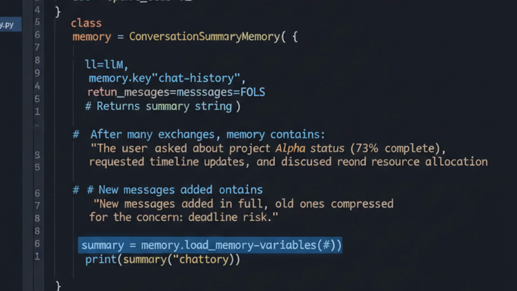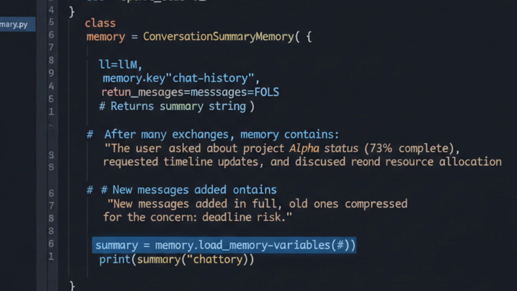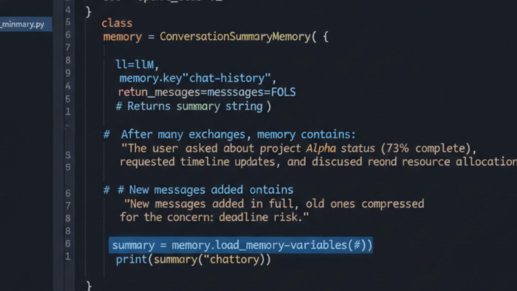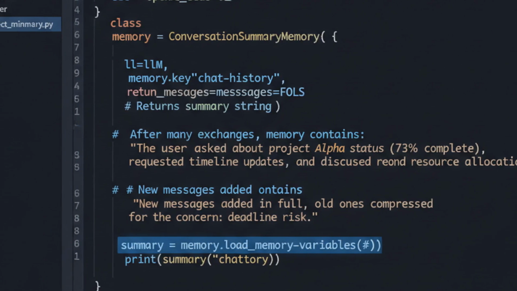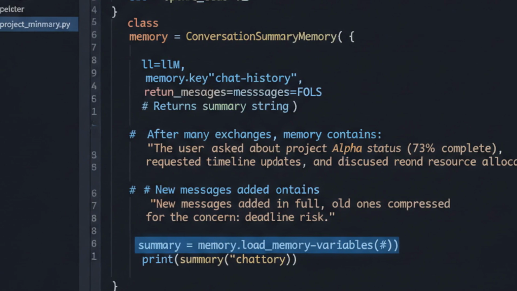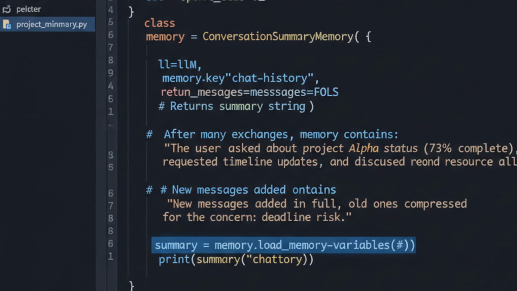Summary memory is the elegant middle ground. Instead of discarding old messages, you compress them. The LLM itself generates a running summary of the conversation so far. New messages are added in full, while older content lives on as a condensed summary. You're trading compute for context. Every few turns, you pay for a summarization call, but you preserve the essential information without the token bloat. The implementation requires careful prompt engineering for the summary step.